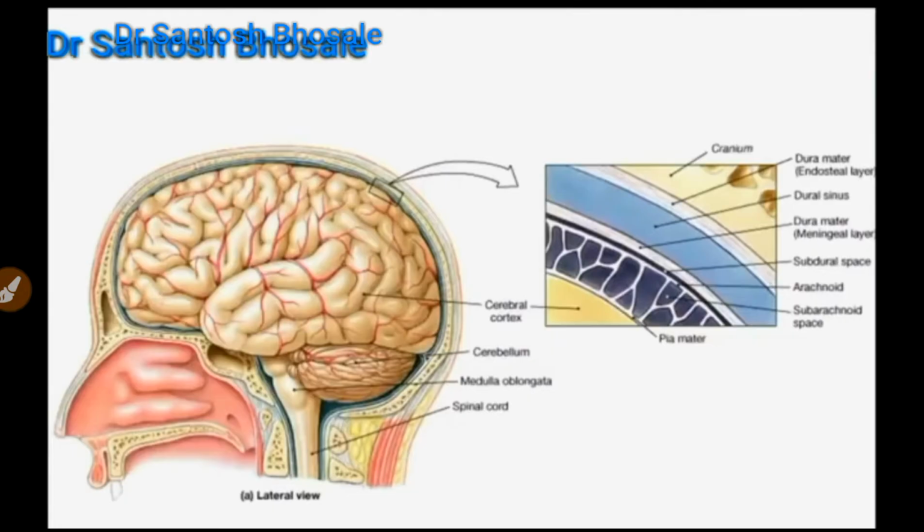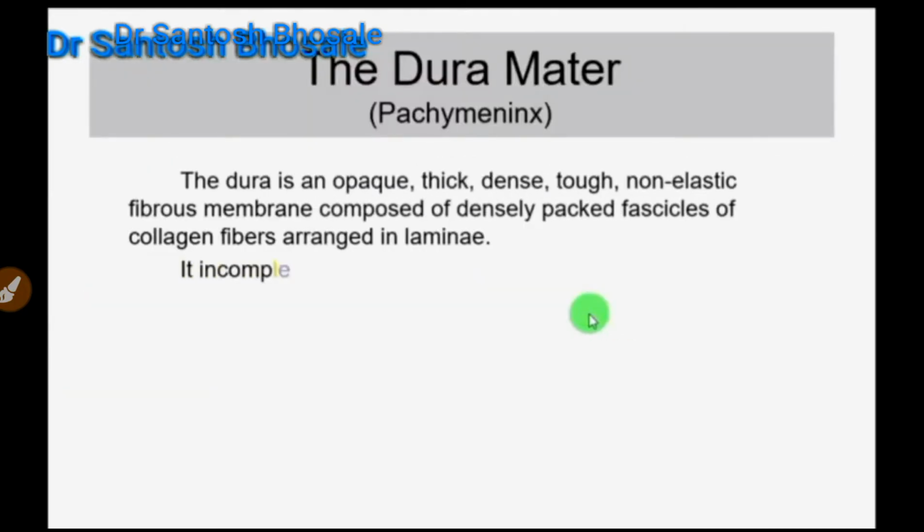So when you take out the skull bones, that is the cranial vault, and see the inside of the cranial cavity containing the brain, CSF and blood, the brain is covered by these three layers. You can see the dura mater has two layers, outer endosteal and inner meningeal, which are completely tethered together, but at some places they are separated to enclose the dural venous sinuses, and in some places the inner meningeal layer forms the folds called dural folds.